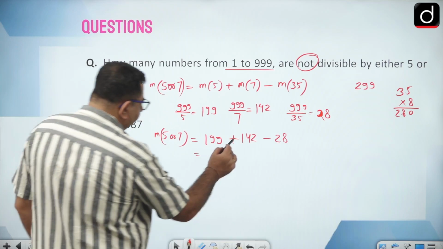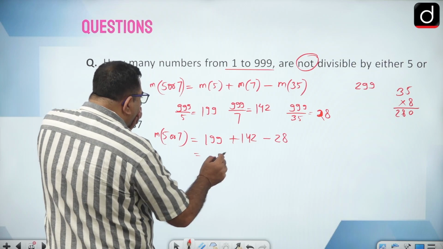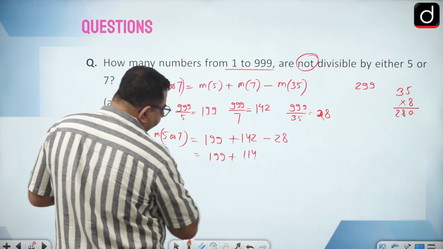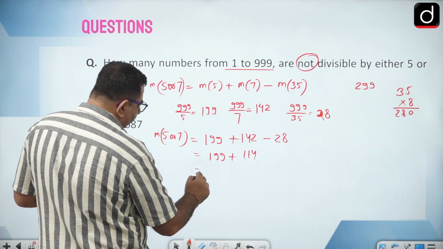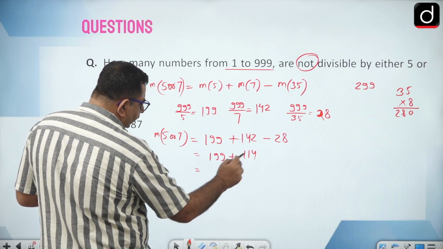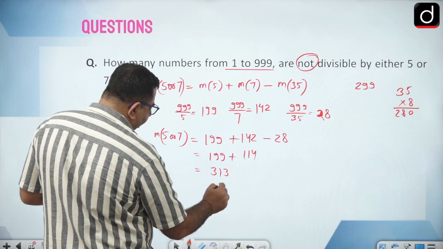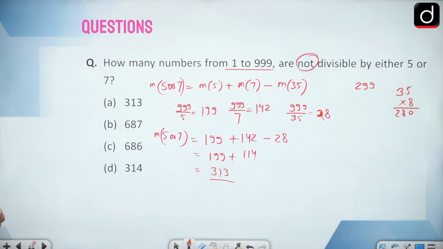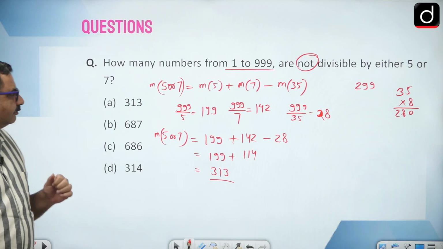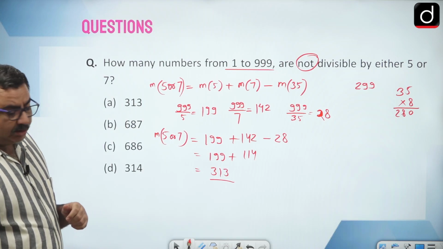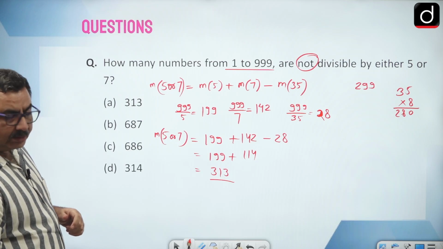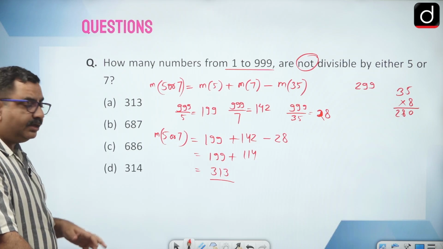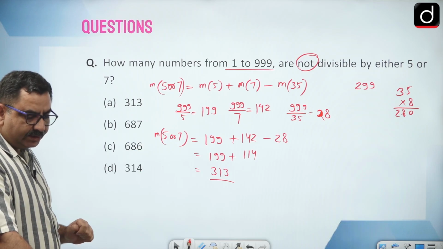So that is 341, minus 28 is 313. So this total is 313. So can I say that from 1 to 999, the total number of multiples of 5 or 7 is 313.